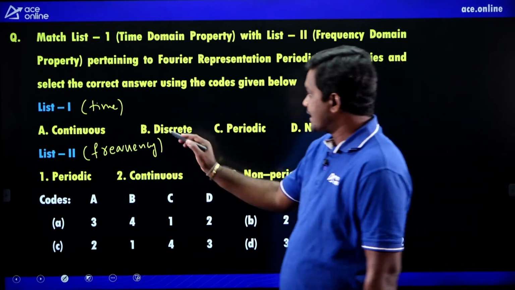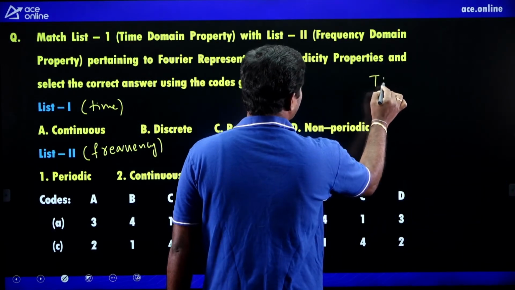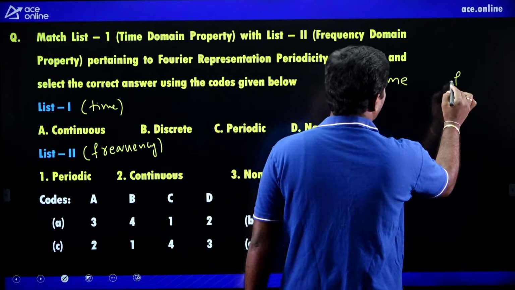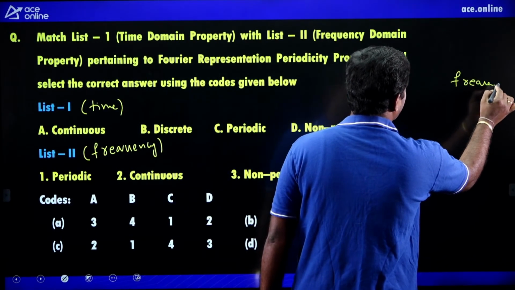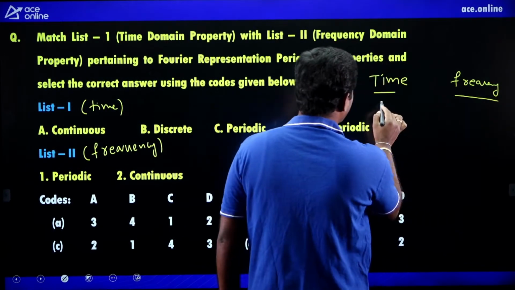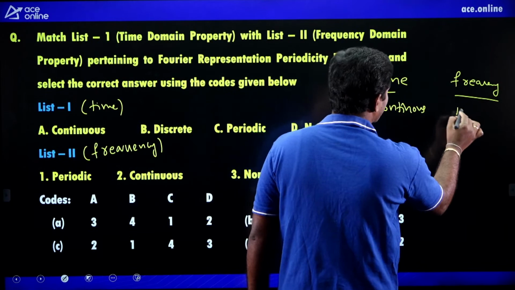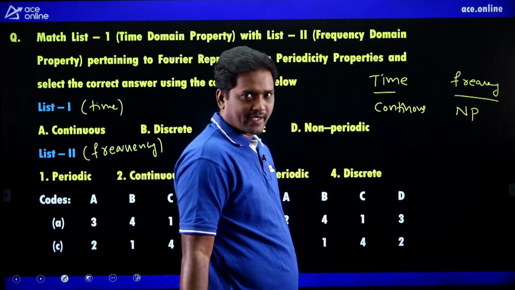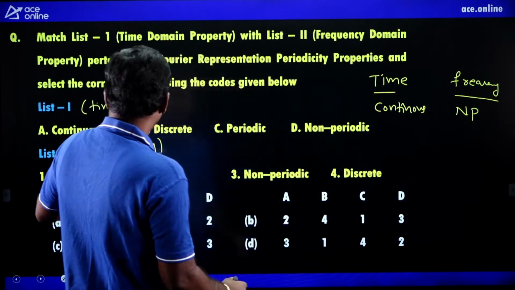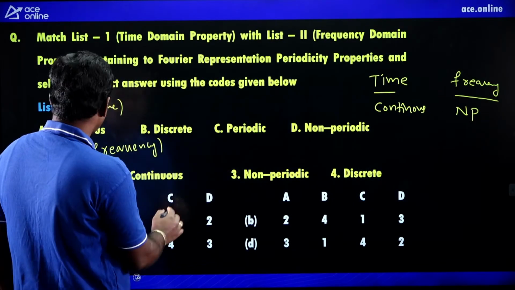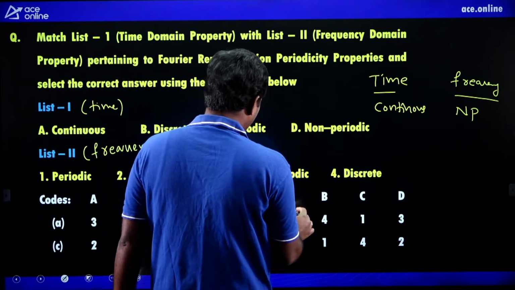Simple, you know now. You have to remember this table: time domain, frequency domain. In the time domain, if continuous nature is there, then in the frequency domain it is going to be non-periodic. So continuous matched to non-periodic is A matched to 3.